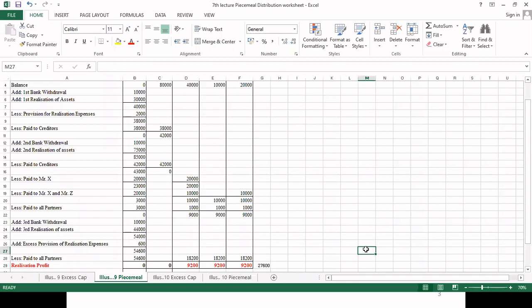I always said there are two points where you can check yourself. Once, while paying the second proportionate capital, your partner's balance should reach the level of first proportionate capital. At that time, you can check yourself. And second is, after getting a realization profit or loss, you can make a total of all the realization amount received minus all the expenses. So ultimately, if your answer remains the same, you are on the right track.